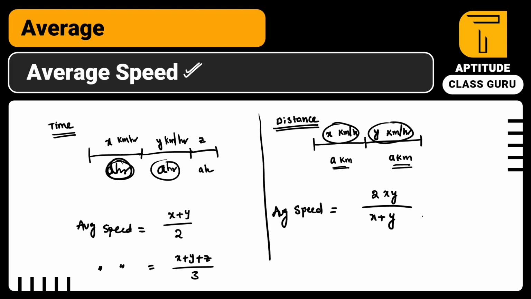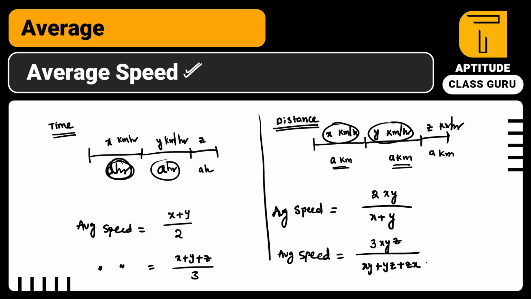So this is one of the most important concepts you have to remember. I don't want to explain how all these formulas came from the basics. Once you enter into the time, speed, distance concept, you can easily understand this concept. There I will explain it again. Next, what is the average speed if there are 3 equal parts, another a kilometers, so z km per hour is the speed. Then the formula is 3xyz divided by (xy + yz + zx). So these are the most important formulas you have to remember.